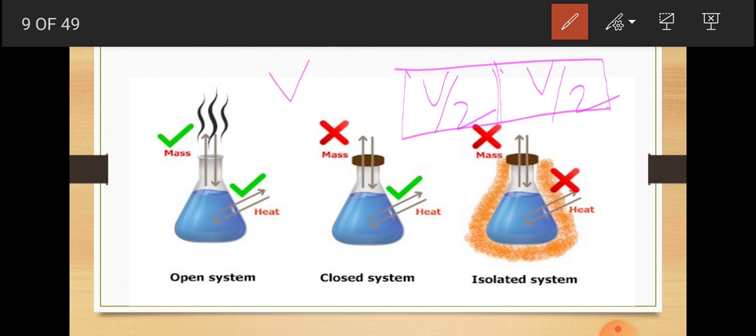So, volume is changing here, so it is an extensive property. Pressure is not changing, temperature is not changing. So, those are intensive properties.